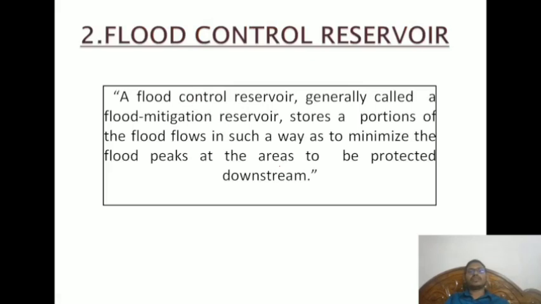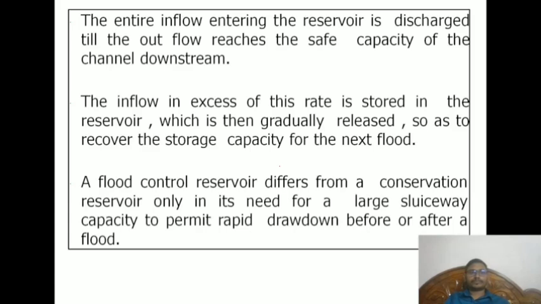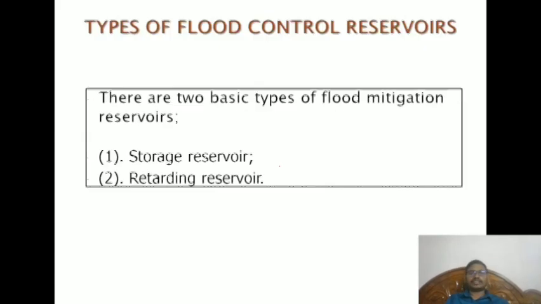Next, the second one is the flood control reservoir. A flood control reservoir, generally called a flood mitigation reservoir, stores a portion of the flood flows in such a way as to minimize the flood peaks at the areas to be protected downstream. So this is some kind of thing we can understand. Now the types of flood control reservoirs are storage and retarding reservoirs.